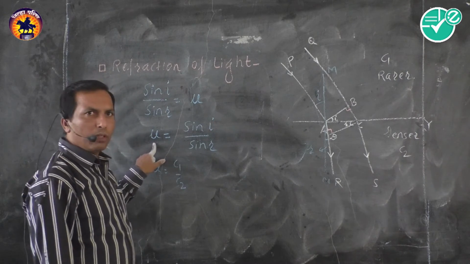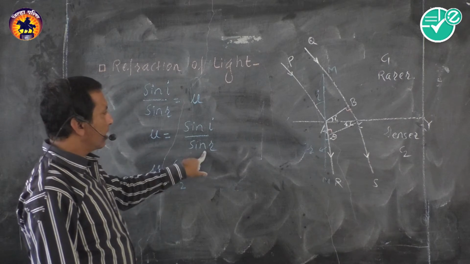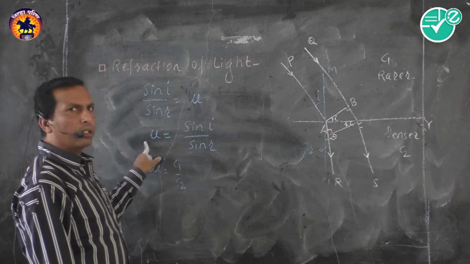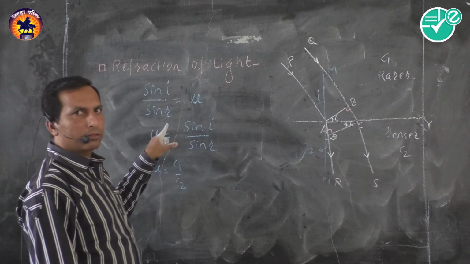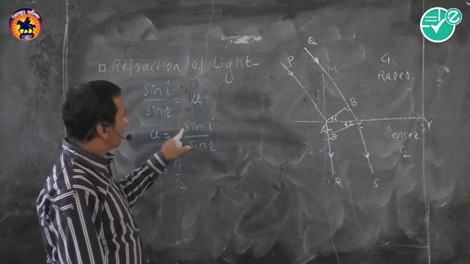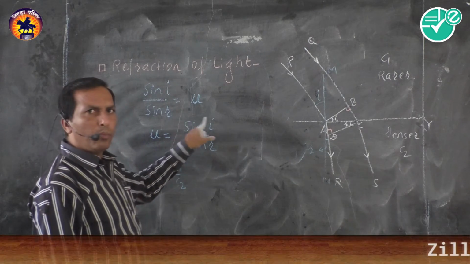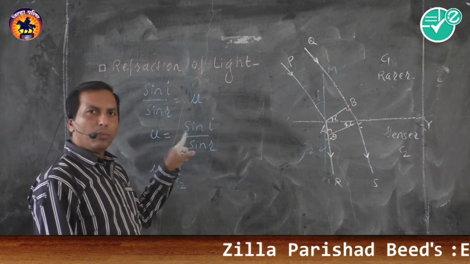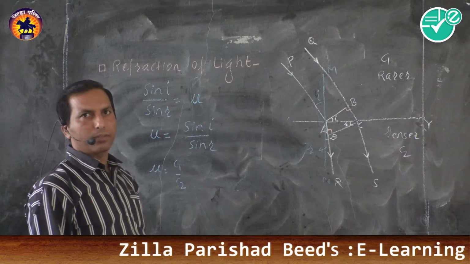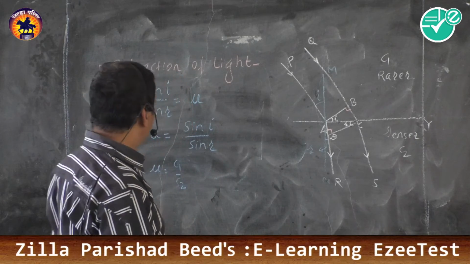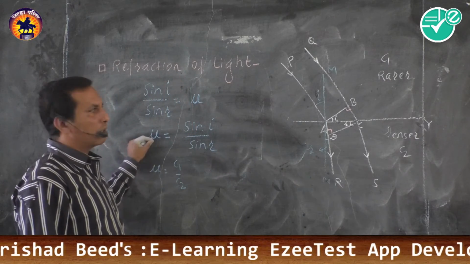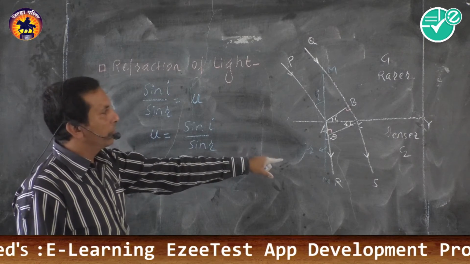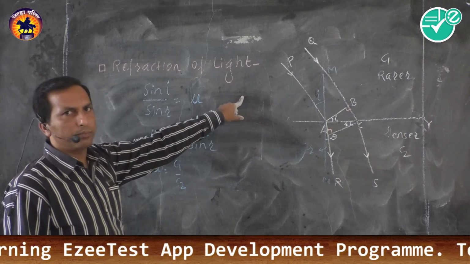Look at this formula: mu is equal to sin I upon sin R. It means refractive index is nothing but the ratio of sine of angle of incidence to sine of angle of refraction. This is called the refractive index of denser medium with respect to rarer medium.